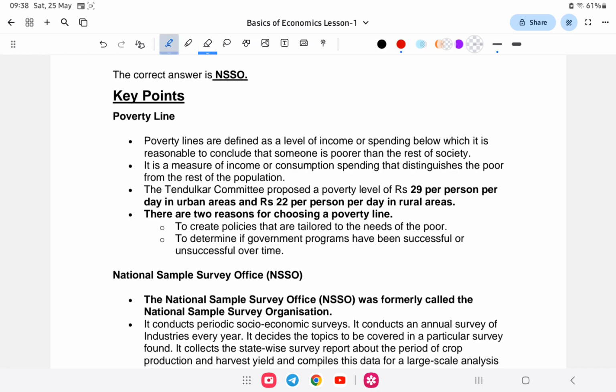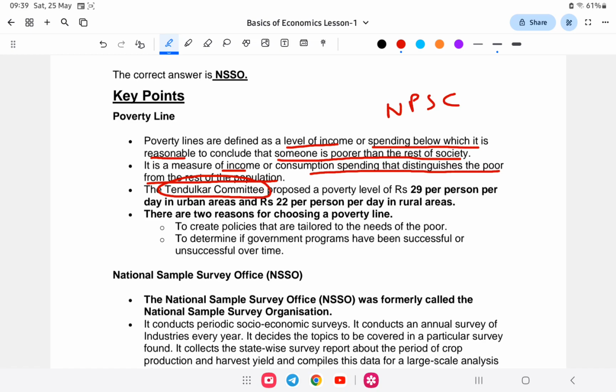In technical terms, poverty lines are defined as a level of income or spending below which it is reasonable to conclude that someone is poorer than the rest of the society. It is a measure of income or consumption spending that distinguishes the poor from the rest of the population. And the Tendulkar committee, in NPSC they usually ask what the Tendulkar committee is related to. So option A cricket, option B football, option C sports, or option D poverty line.